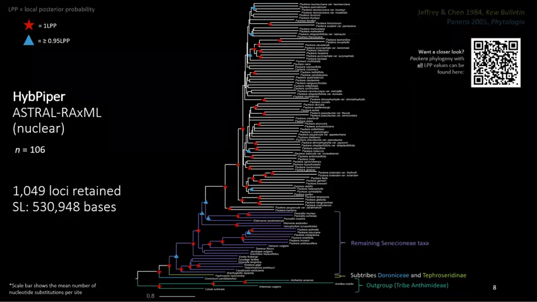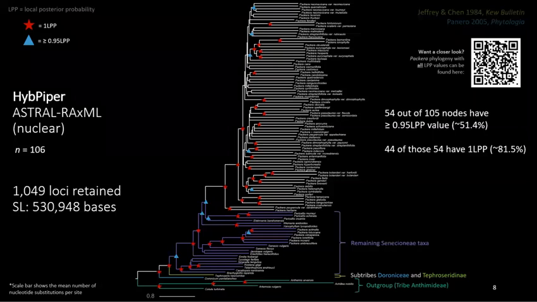When trying to understand the tree, I removed all branch support numbers, but instead labeled them with icons indicating whether they had a local posterior probability value, or LPP, of 1 as red stars, or an LPP value of 0.95 or higher with a blue triangle. LPP values range from 0 to 1, 1 indicating the highest support, and they indicate the probability that the branch is the true branch given the set of gene trees. And when running Astral, it's suggested to use LPP instead of bootstrapping to find support.